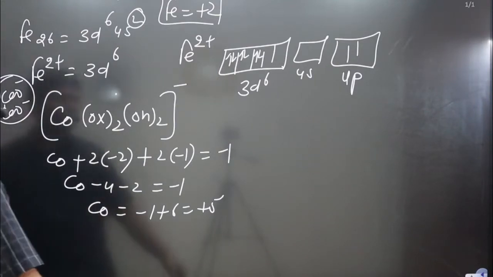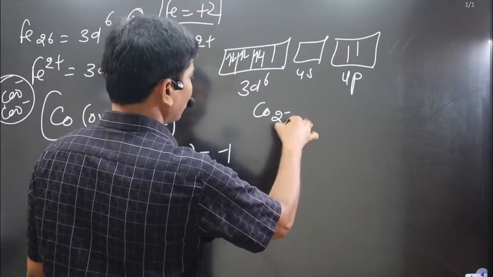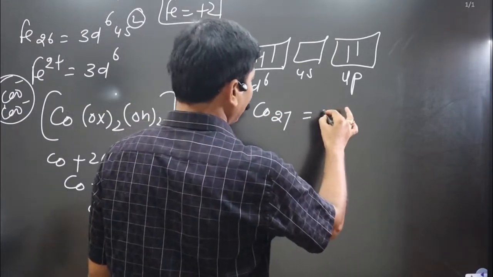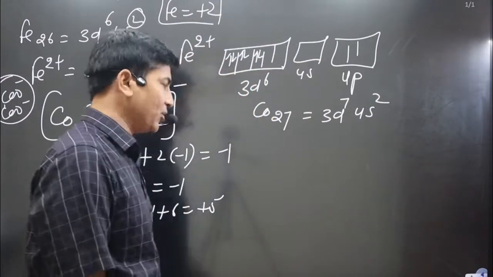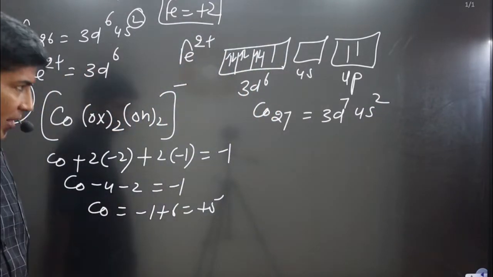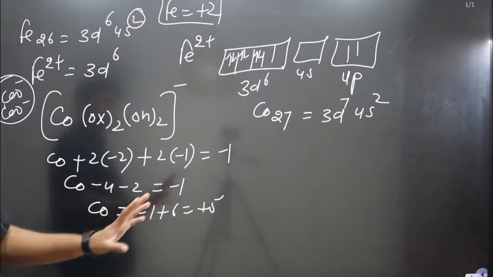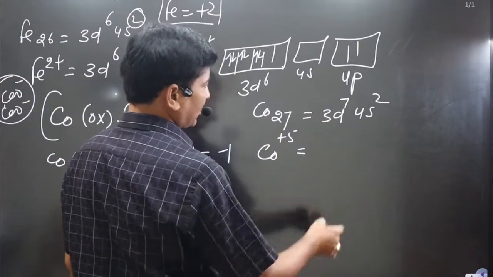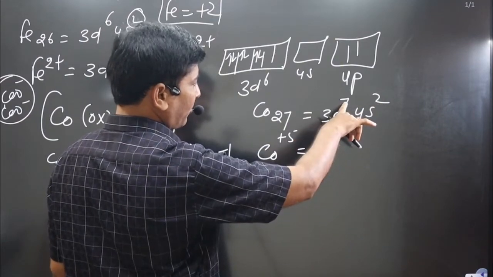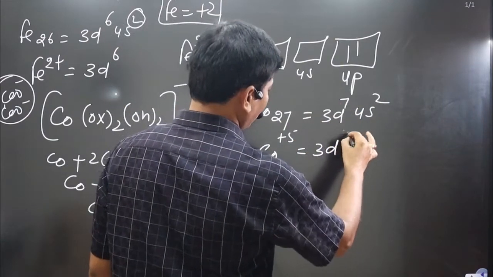Okay. Next, we have the electronic configuration. Cobalt atomic number is what? 27. The outermost electronic configuration is 3d7 4s2. Now, cobalt having +5 oxidation number is losing 5 electrons, 2 electrons from 4s and 3 electrons from 3d, then it will be 3d4.